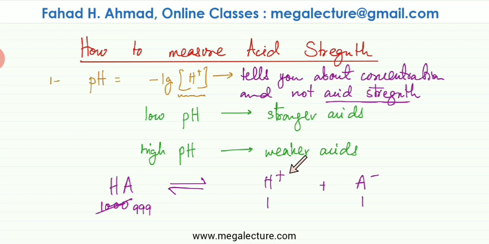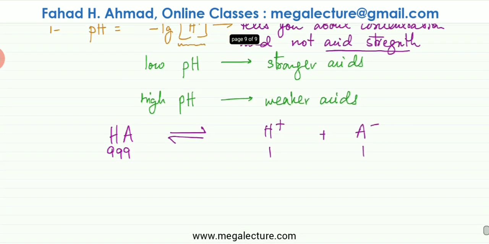And the concentration of H plus 1 is also going to be very low. But there's one issue. What if you added too much, if the concentration of the acid was very, very high? So let's do another example with the same acid. Instead of 1000 molecules, I have a lot more. For example, I have 10,000 molecules of HA in the solution.